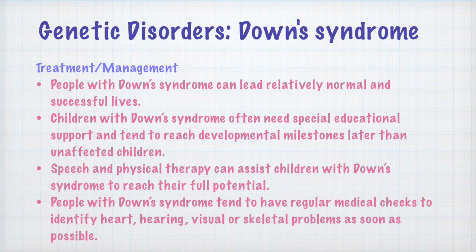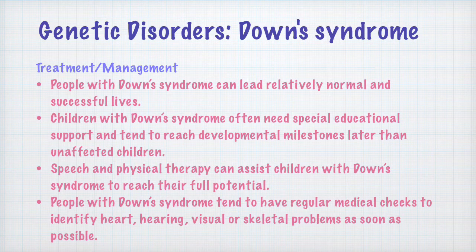Children with Down syndrome often need special educational support and tend to reach developmental milestones later than unaffected children. So, the child might need a special kind of school where the child is taught using special educational aids. Children with Down syndrome need quite a lot of extra support from the environment, from people around.